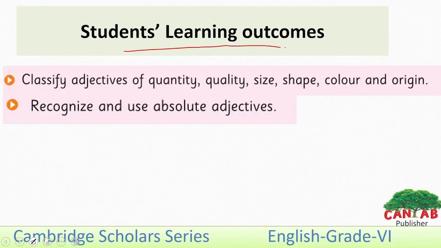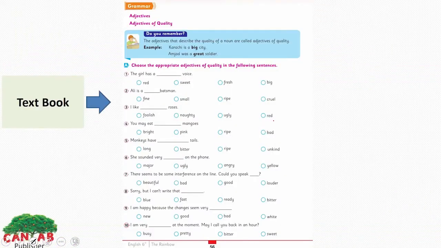Bismillahirrahmanirrahim. SLOs of this lesson are: classify adjectives of quantity, quality, size, shape, color and origin; recognize and use absolute adjectives. Page number 56 of your textbook, we are going to discuss the adjectives and adjectives of quality.